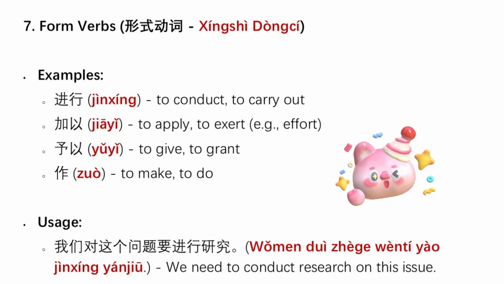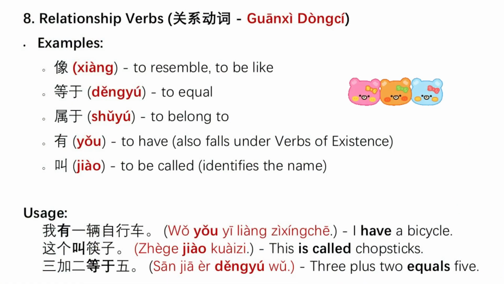Examples: 进行、加以、予以、做。我们对这个问题要进行研究。Relationship verbs. These verbs are used to express various relationships between the subject and the object, such as comparison, possession, or inclusion.